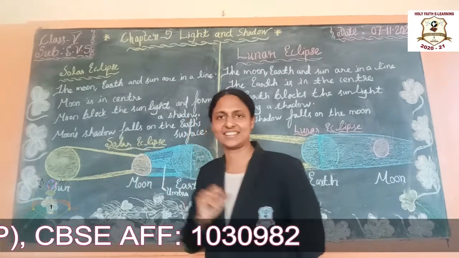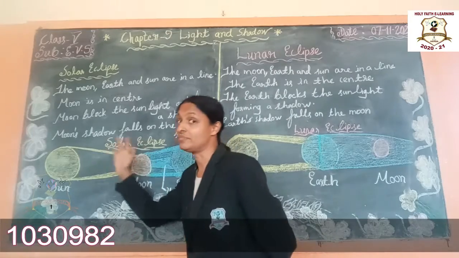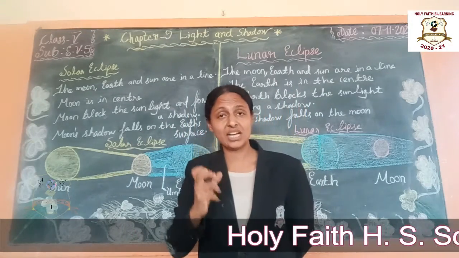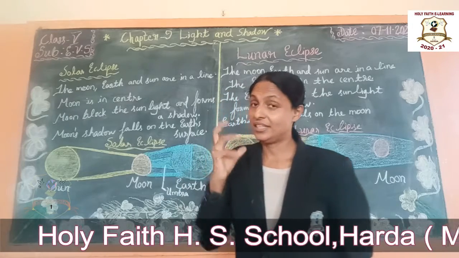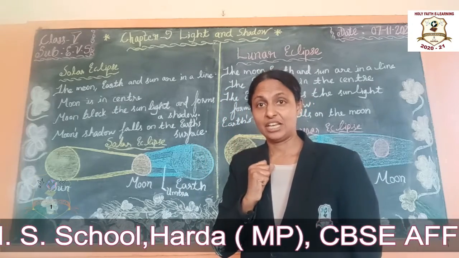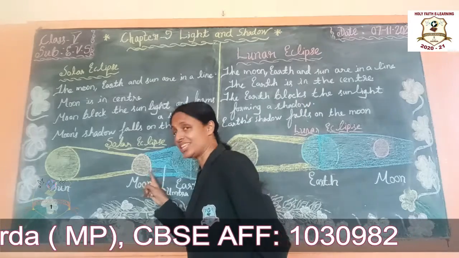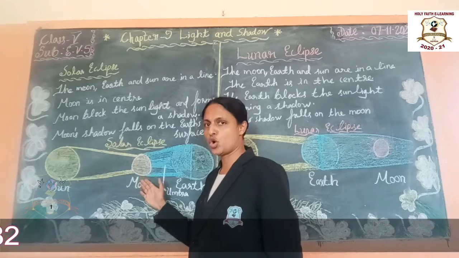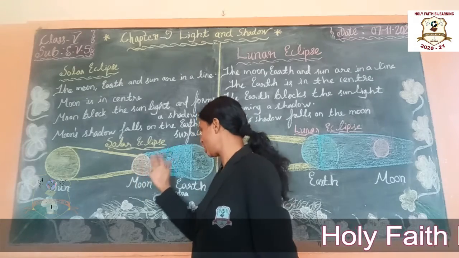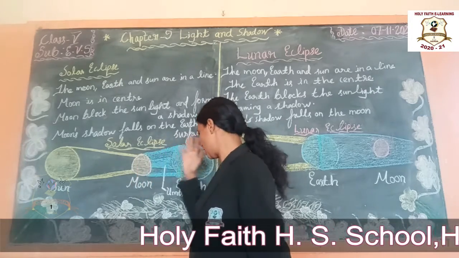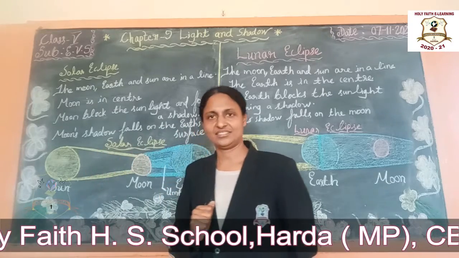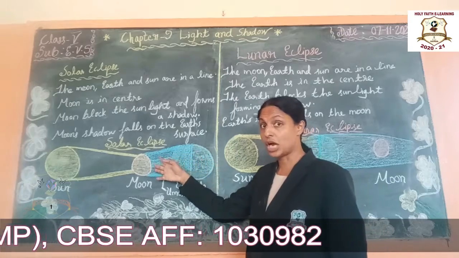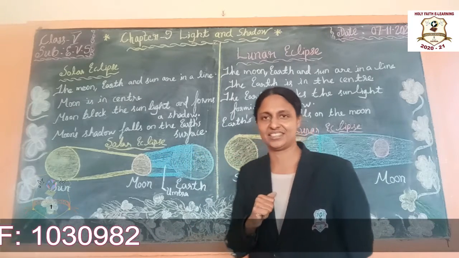See, the moon gets light from the sun. Students, in previous class we already learned that when an opaque object comes in the path of the light, a shadow forms. See, the moon comes in the middle part, in the center of the earth and the sun. Then this shadow falls on the earth.